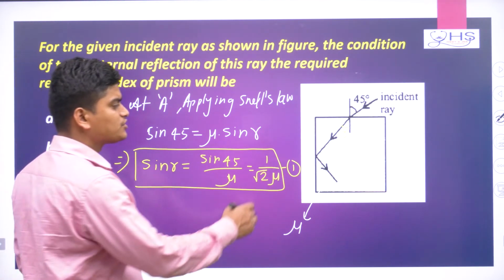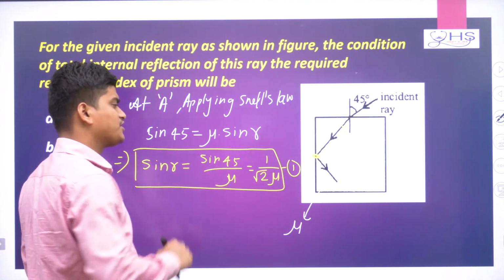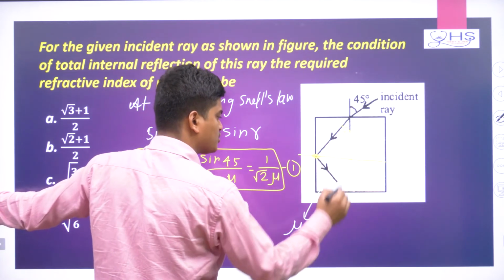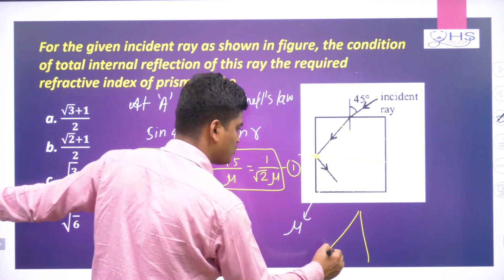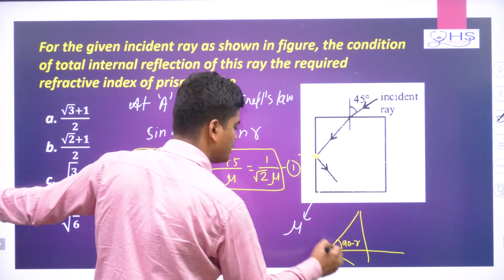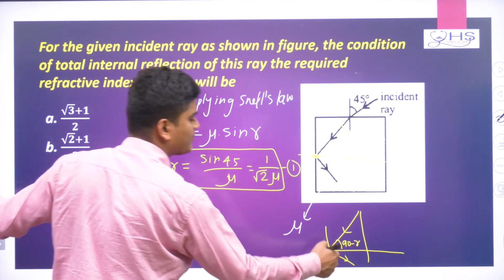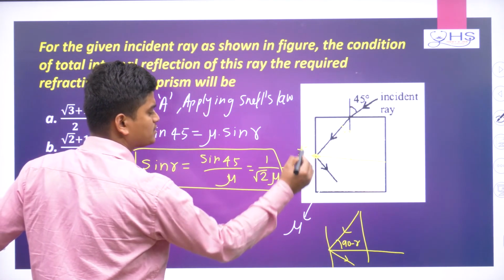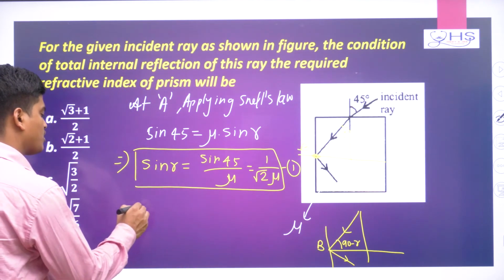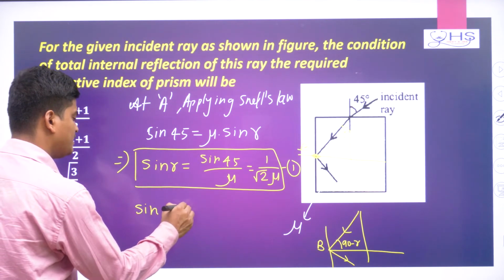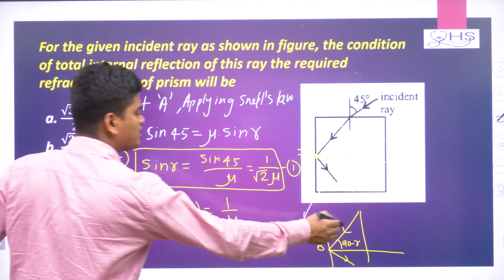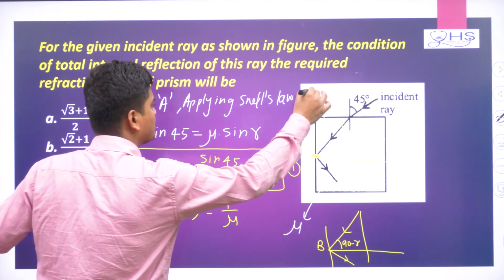Now at this point, let me check what TIR condition I can write. The picture is like this. Now this is your 90 minus r, and a light ray is coming and reflecting like this. This surface I am calling point B. So at point B, TIR is happening. With 90 minus r as the angle of incidence, I can write sine of 90 minus r equal to 1 by refractive index mu, because I am considering the refractive index of this whole object as mu.